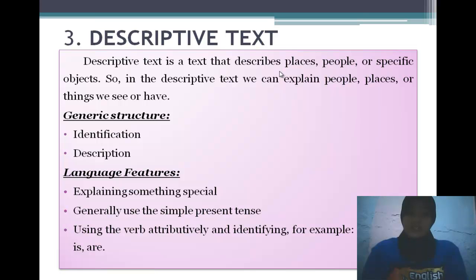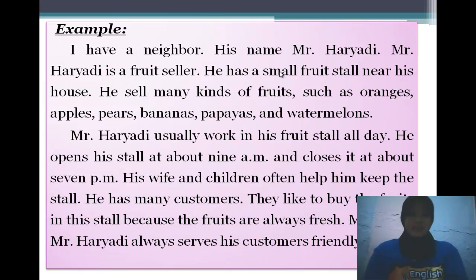And language feature of descriptive text is explaining something special, generally use the simple present tense, and using the verb attributively and identifying, for example, have, were, is, are, and etc.